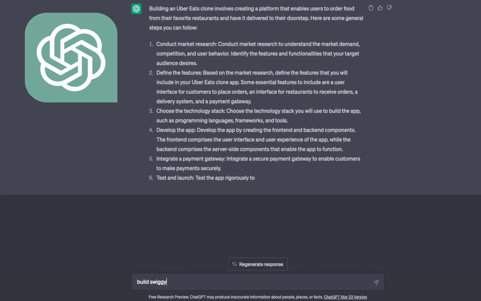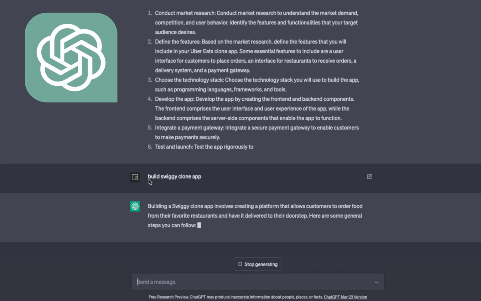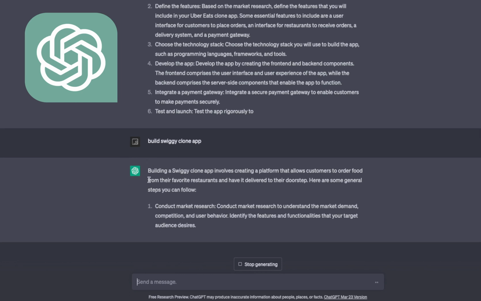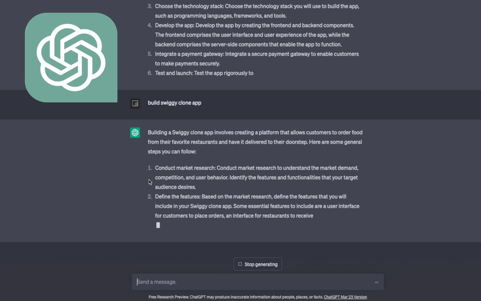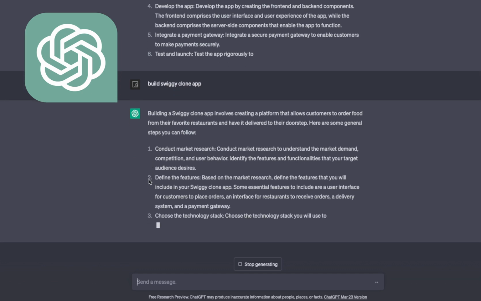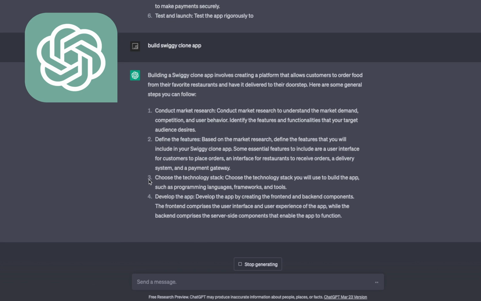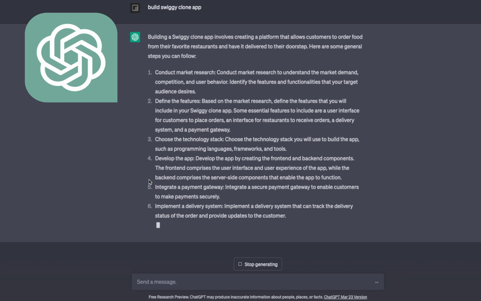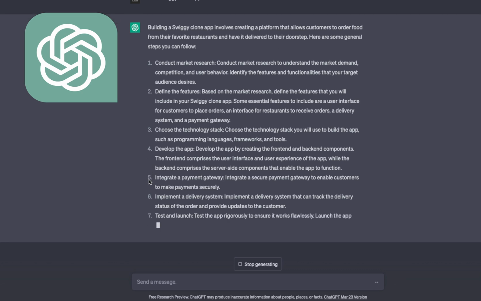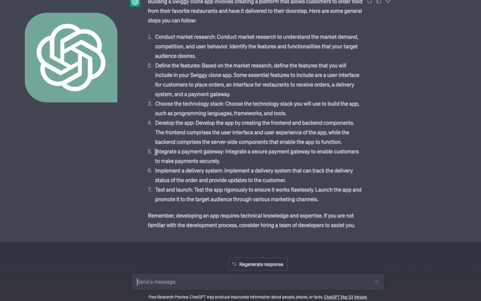Build Swiggy clone app. Okay, building a Swiggy clone involves platform. Okay, what all things we need? I was thinking about some technical implementation. So essentials include customer, order, restaurant, receive orders. It's like some generic because we are not asking ChatGPT to write the code. It's all about the different features, the different requirements, like the delivery system, authentication system, all these things you need to build.